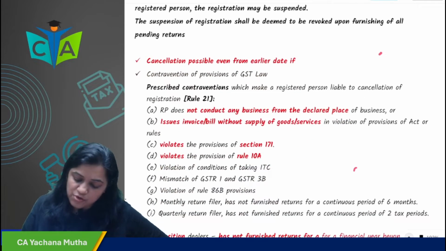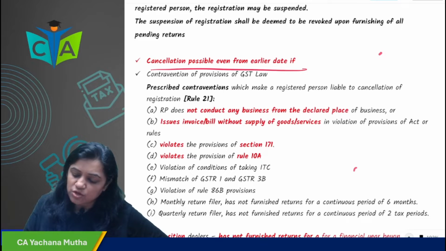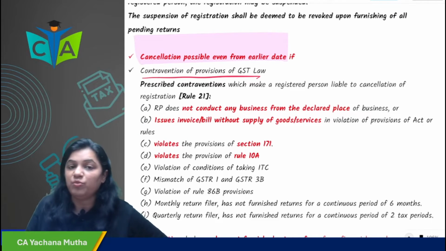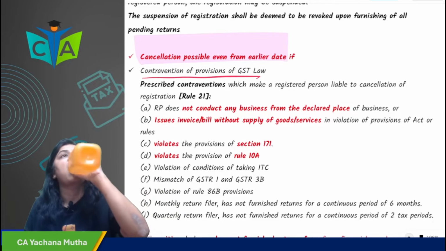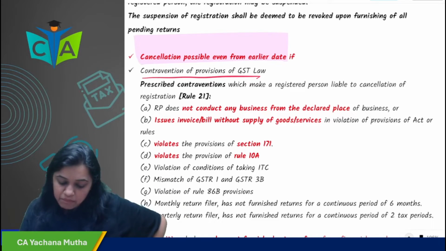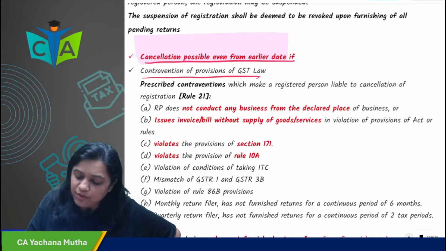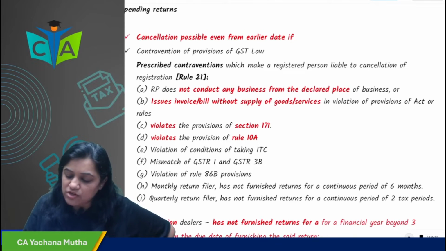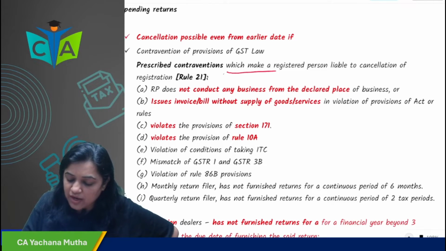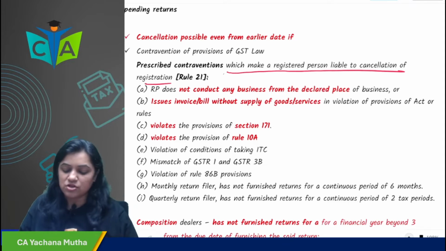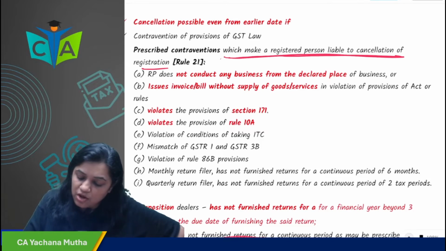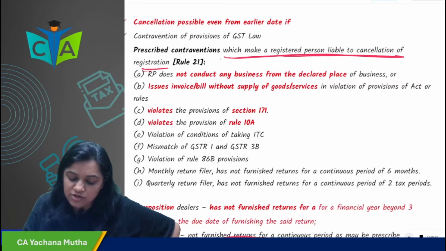Now, cancellation is possible even from an earlier date. When is cancellation possible from an earlier date? When you have contravened the provisions of the GST law. Cancellation is possible from the earlier date if you have contravened the provisions of the GST law. What are the prescribed contraventions? Prescribed contraventions are those which make a registered person liable for cancellation of registration.